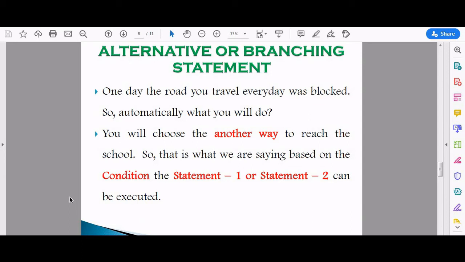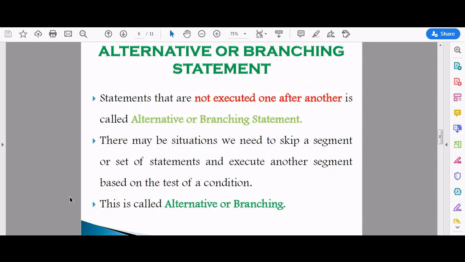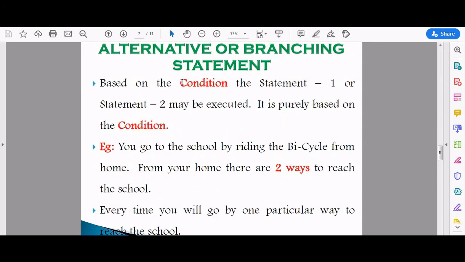Another boy goes to that particular booth. Whenever he enters, his age is 18 or above. So he has the eligibility. The particular boy or girl has the eligibility to cast the vote, because based on the age the voting is allowed. So that is what they say: based on the condition, statement 1 or statement 2 may be executed. It is purely based on the condition.